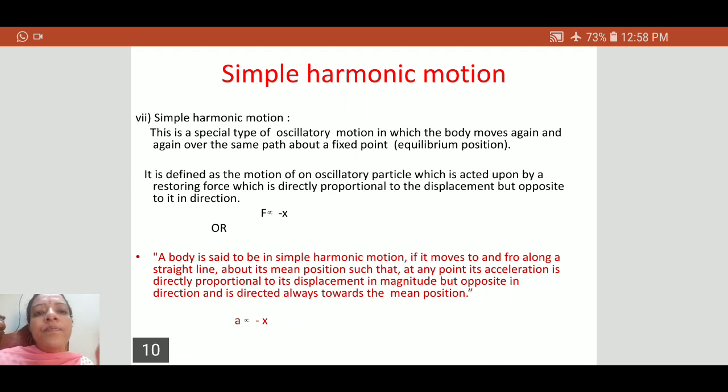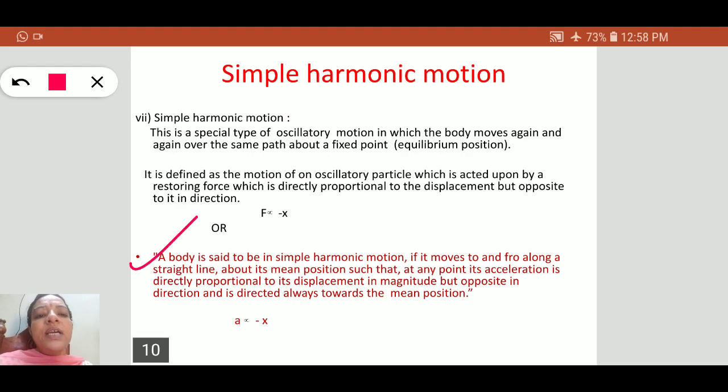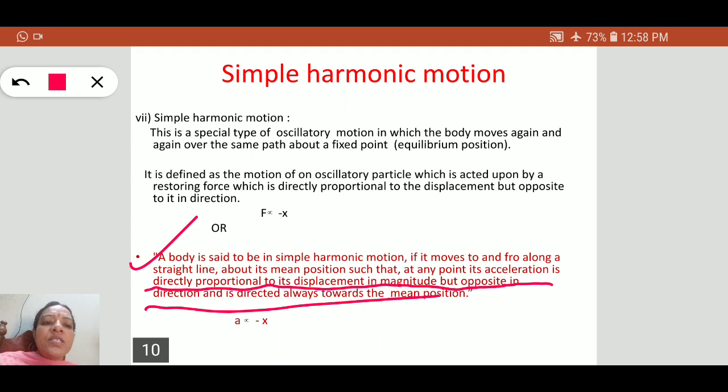So finally we define simple harmonic motion: a body is said to be in simple harmonic motion if it moves to and fro along a straight line about its mean position such that at any point its acceleration is directly proportional to its displacement in magnitude but opposite in direction and is always directed towards the mean position.